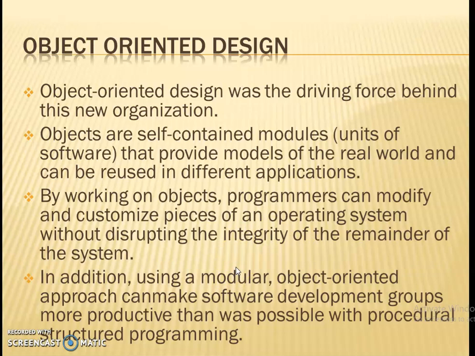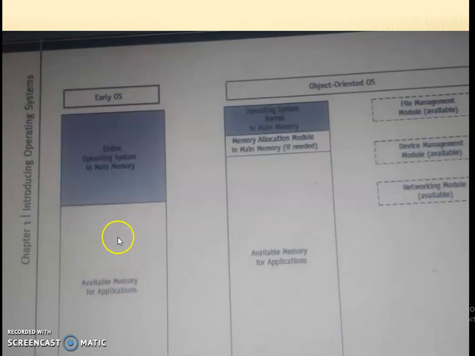And then we saw the OOPS concept. In the early stages, all the modules, memory manager, file manager, and the rest, were stored in the main memory, and the remaining space was allocated to other applications. It was very bulky, as more space was allocated to the system software. This is what gets reduced in the new type of operating system.